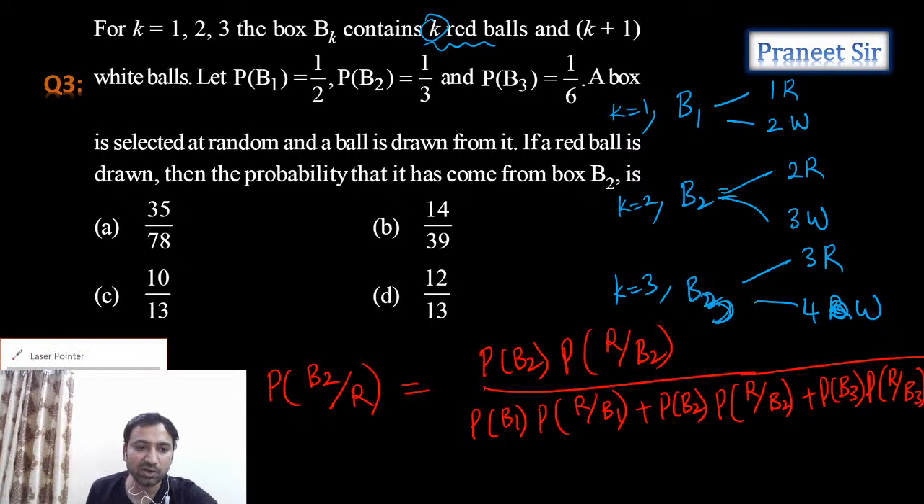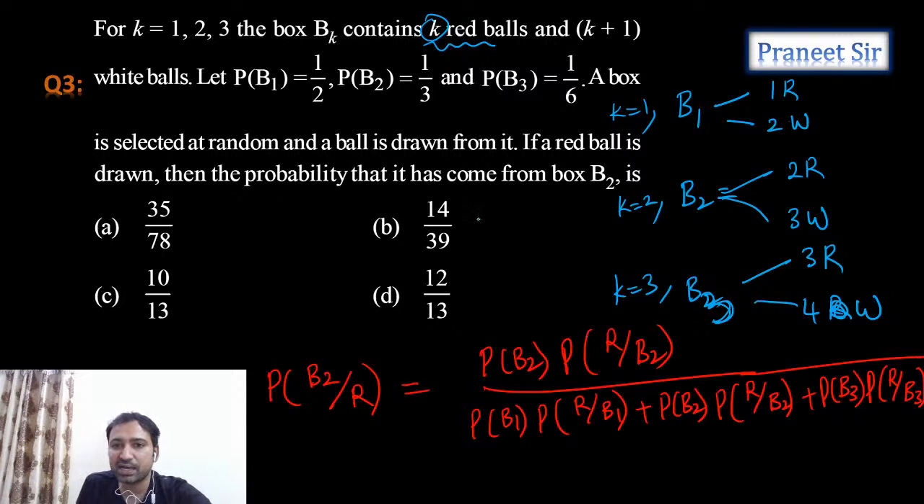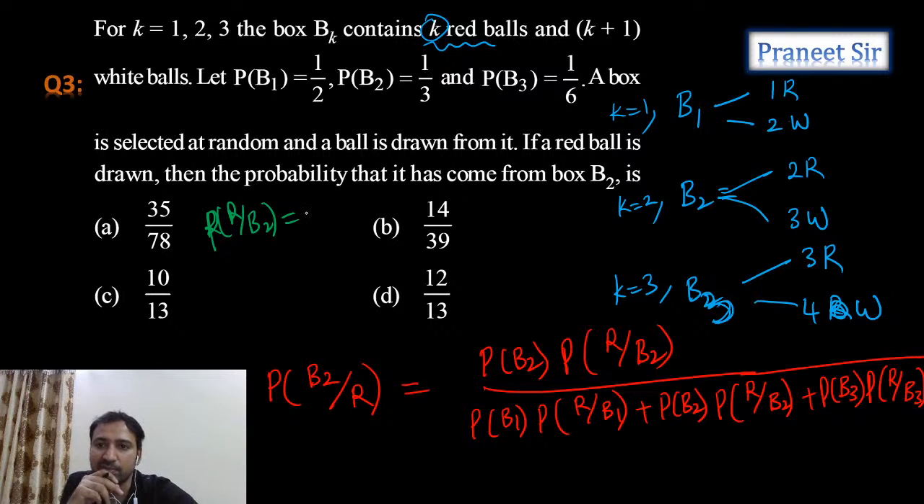So now substitute all these values. Already we have calculated all these values. Probability of R by B2 we'll calculate now. So probability of R by B2 is how much, guys?